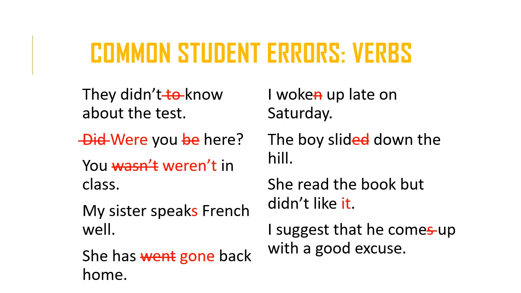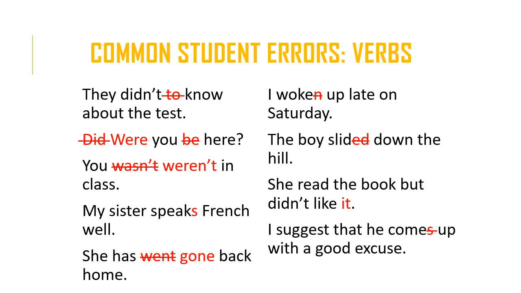She has went back home. Here we have the present perfect tense, so we would use has or have with the past participle form. The past participle form of the verb go is actually gone. Went is the past simple form. With irregular verbs, often the past simple and the past participle forms are different, and sometimes, as with this example, they're completely different.